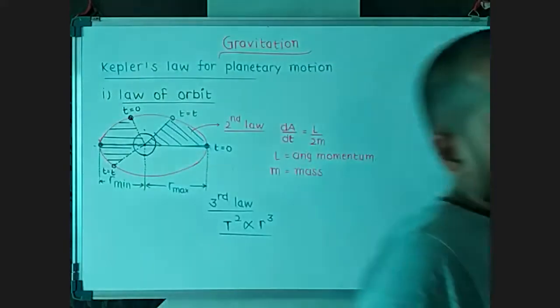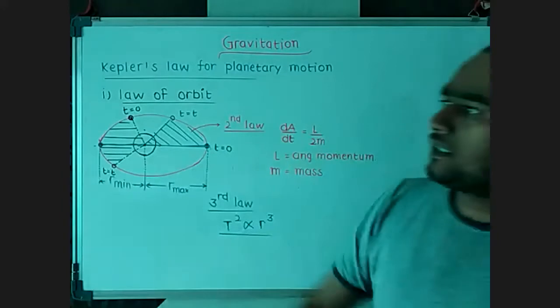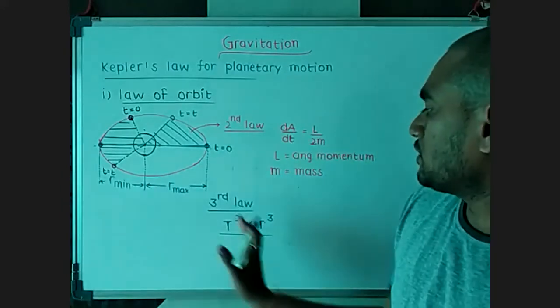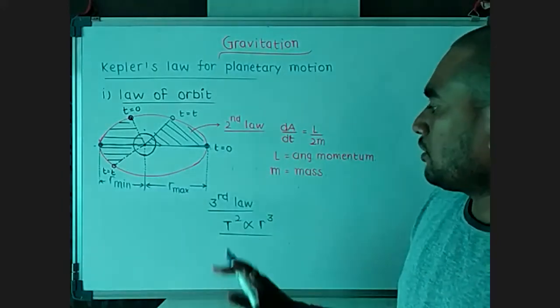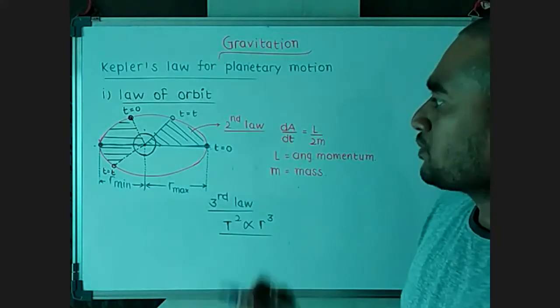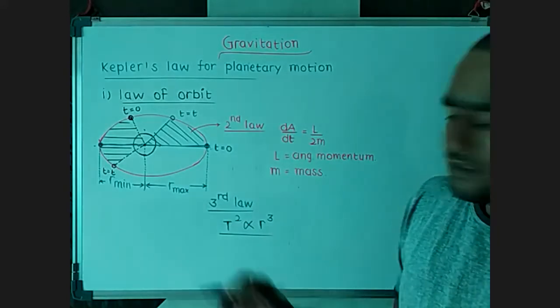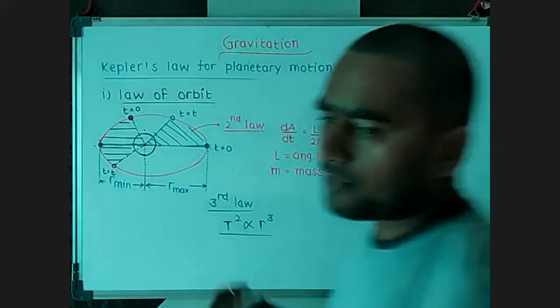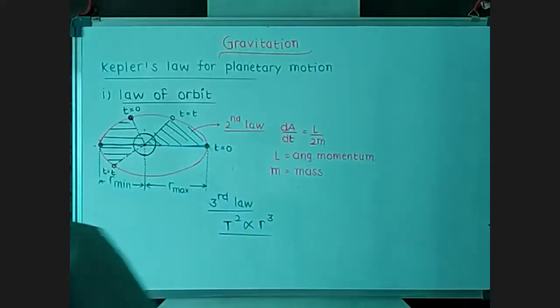We prove this if we take our orbit as a circular orbit, because only for the circular orbit can we prove this law. And for our planetary system, this law has been validated by practical, experimental values.